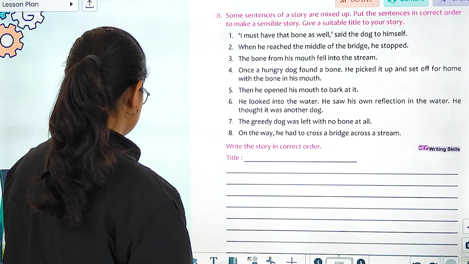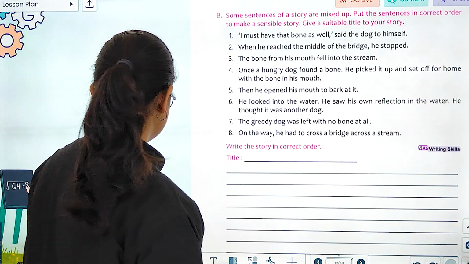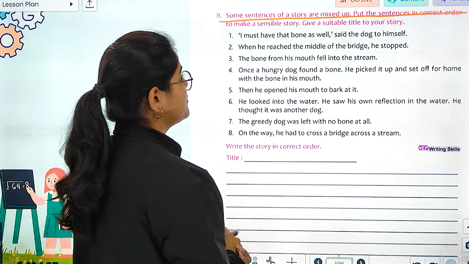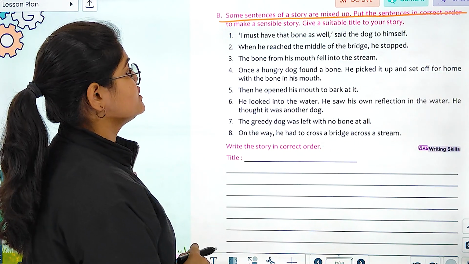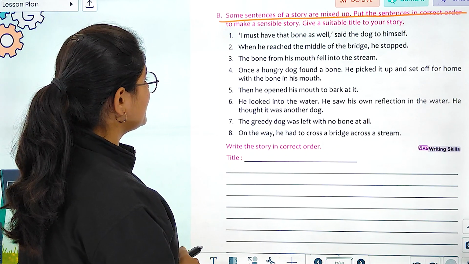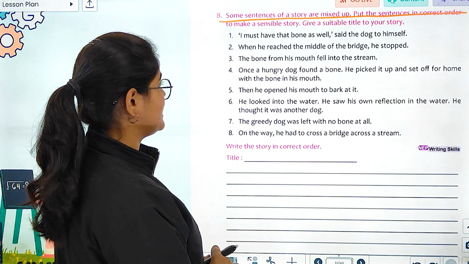Okay. So now here we have another task which says some sentences of a story are mixed up. Put the sentences in correct order to make a sensible story.